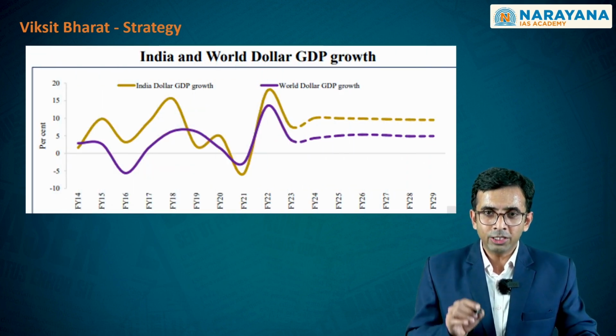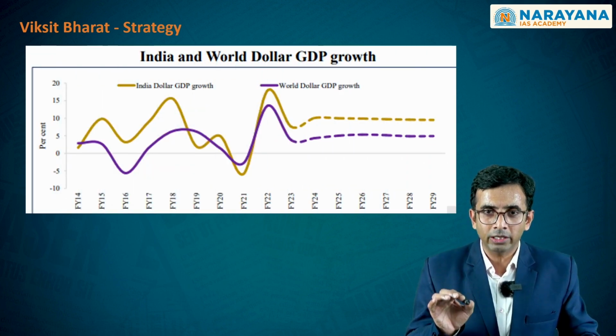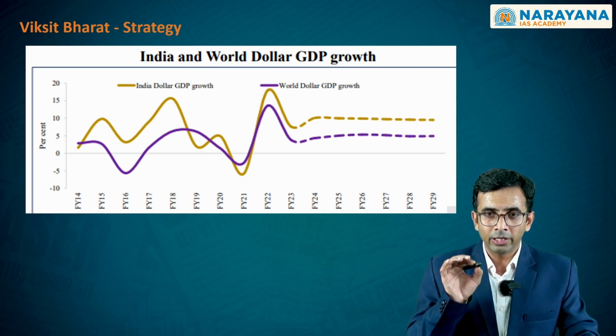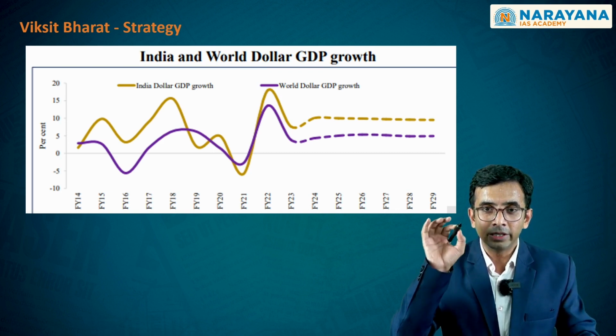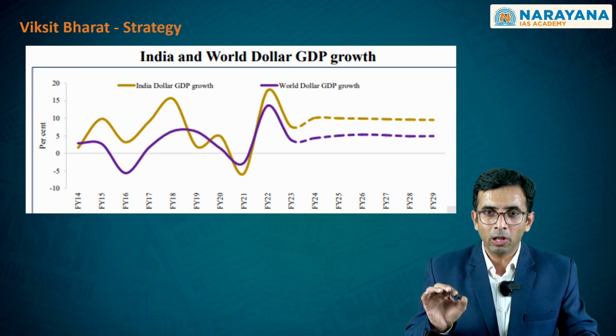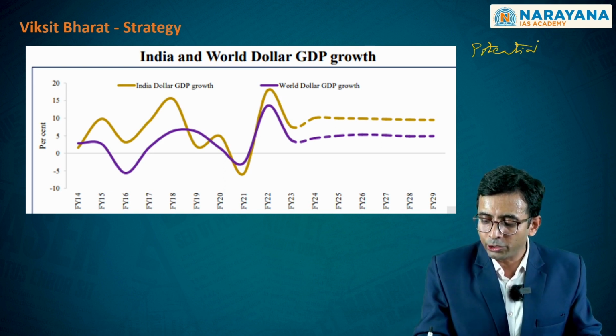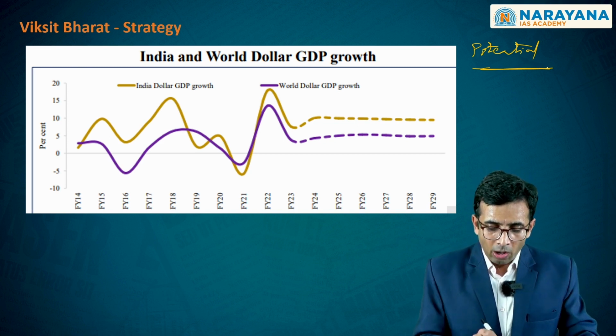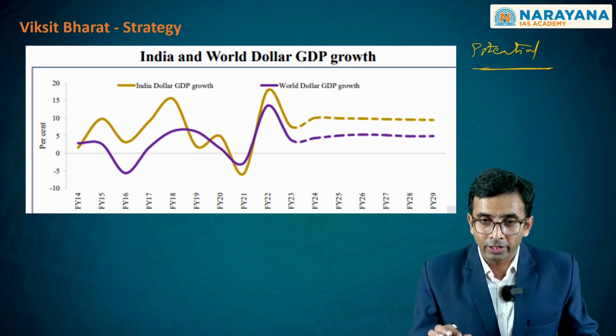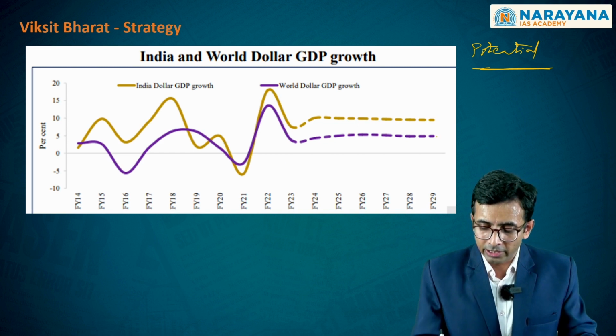Lastly, this particular slide clearly shows you that this economic growth, in order to reach that stage of developed economy, must be on the basis of her potential. And the potential is clearly showcased in this particular graph. On the one hand, the growth of the entire world economy is at the lower levels.